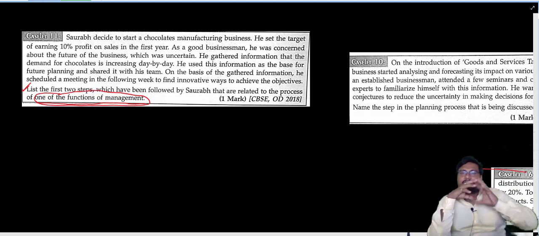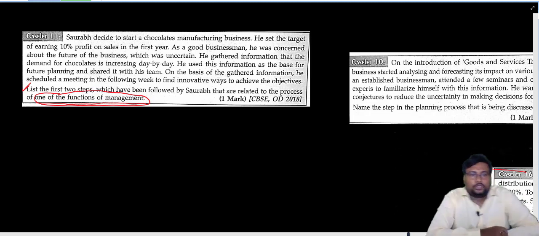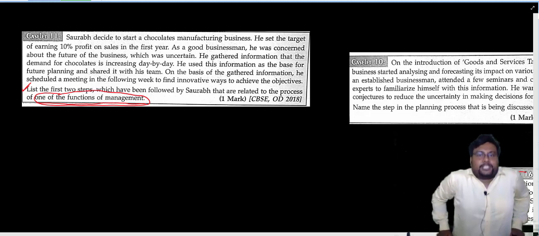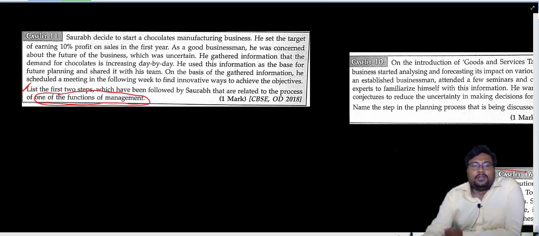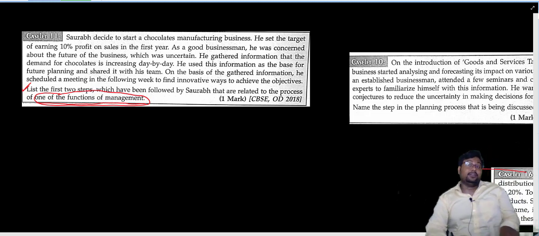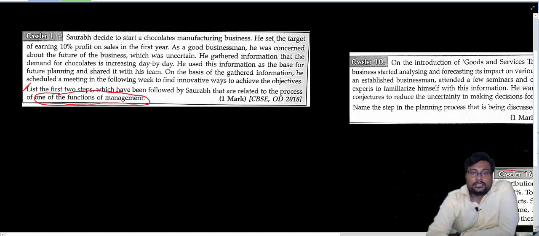So read the case study and find out which function. So beta, Saurabh decided to start a chocolate manufacturing business. He set the target of earning 10%. Now look, target is the keyword of one of the processes. He set a target of earning 10% profit on sale in the first year.